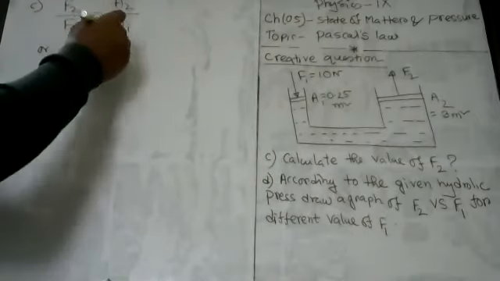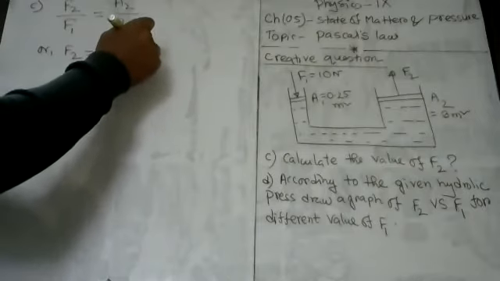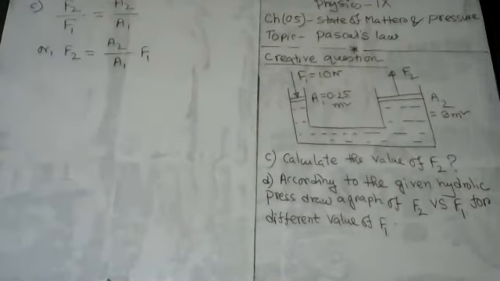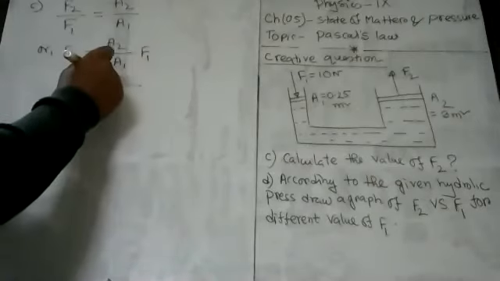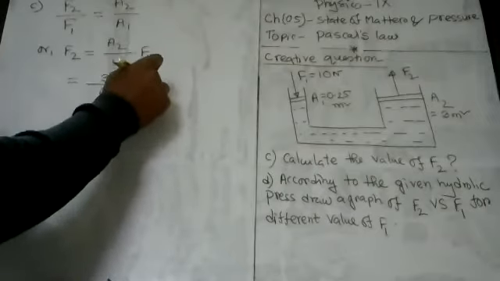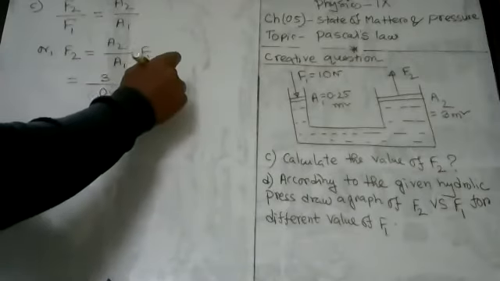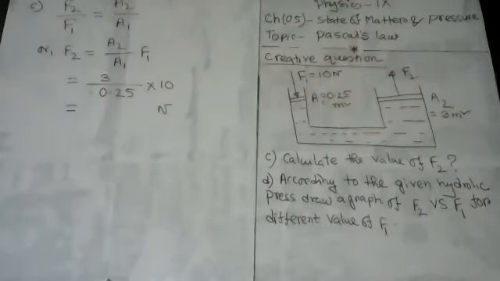It will equal A2 divided by A1 multiplied by F1, my dear student. Now A2 equals what? A2 equals 3 meters square. A1 equals 0.25 meters square. F1 equals 10 Newton. Now find out the value of F2 in terms of Newton.